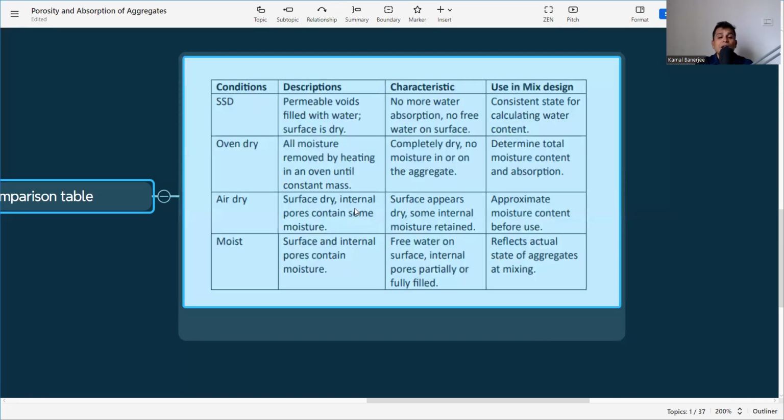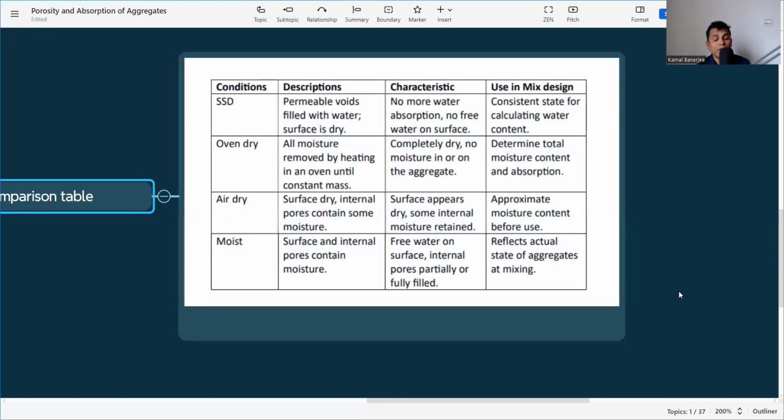Then air dry: surface is dry, internal pores contain some moisture. That means it contains some water, not the full amount. The surface appears dry, but some internal moisture is retained. It gives an approximate moisture content before use. So that will be an approximate calculation, because we don't know what percentage of the voids is filled or how much is not filled. So accordingly, we need to adjust for the moisture condition.